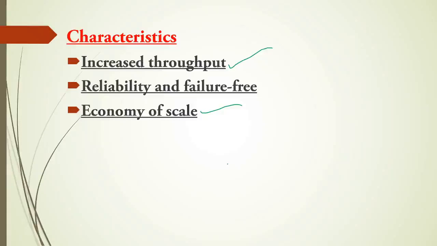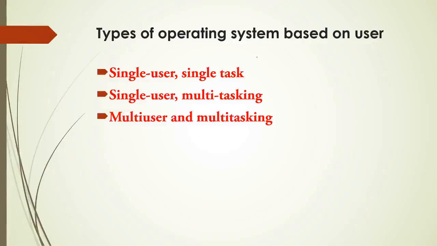And single processors are easy to design, whereas multiprocessors are very complicated to design. And single processors are used in modern computers, whereas multiprocessors are used on large computers or server types and all. Next we'll see types of operating system based on user.